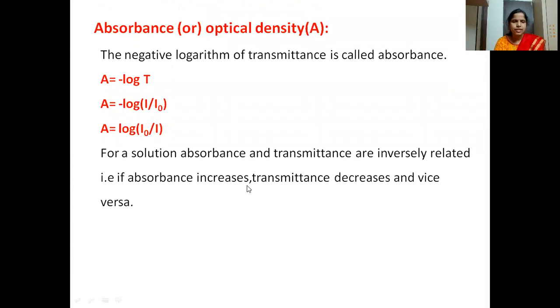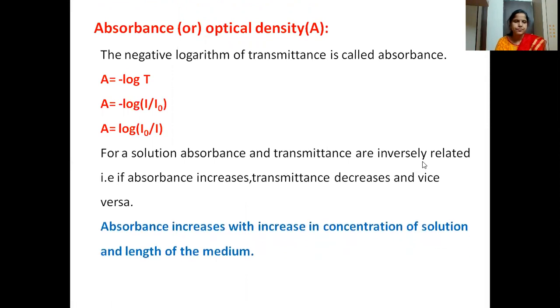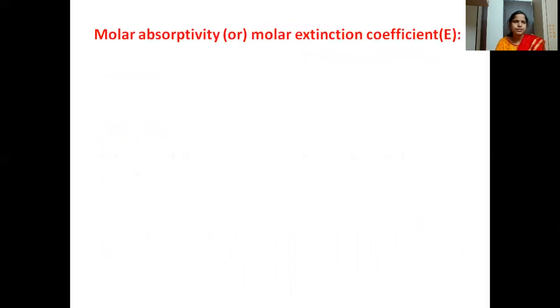So absorbance and transmittance are inversely related. Absorbance increases with increase in concentration of the solution and the length of the medium, because A is equal to epsilon Cl. That equation you need to remember.